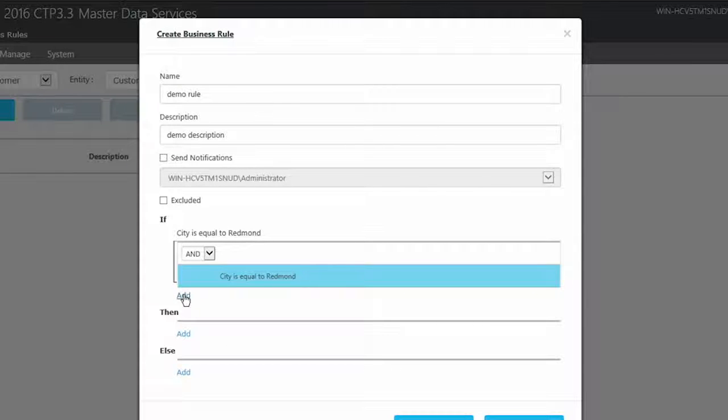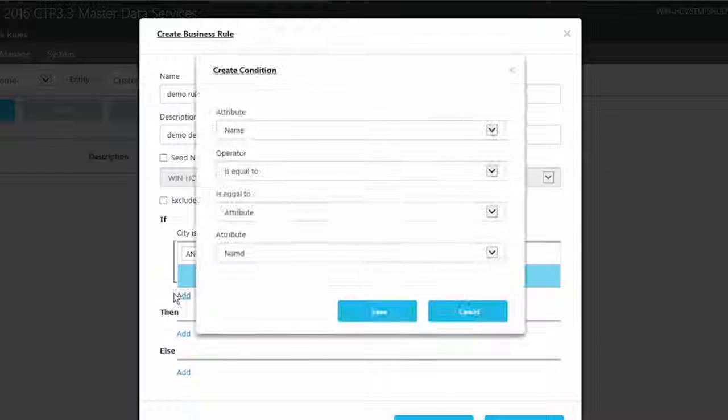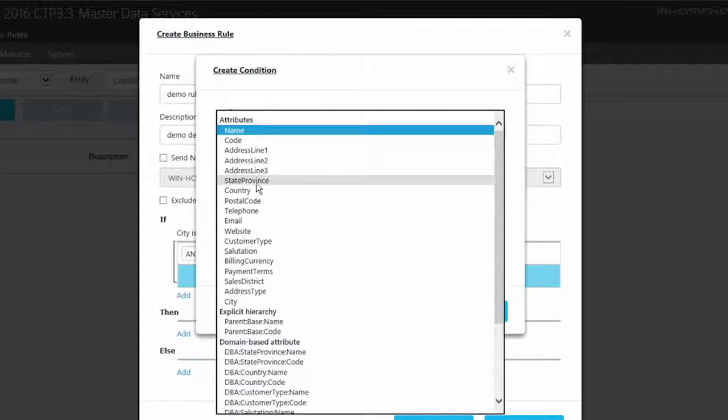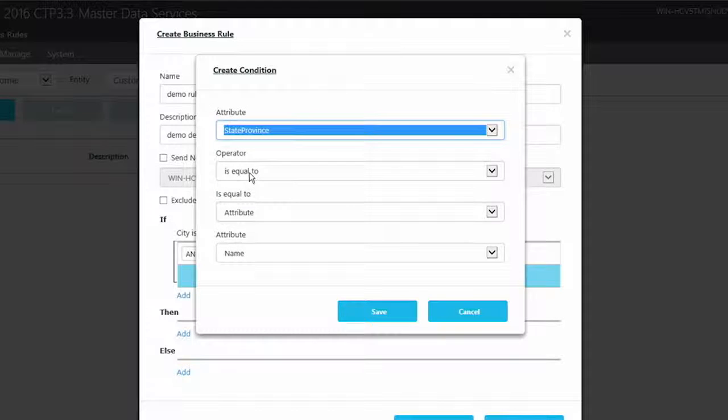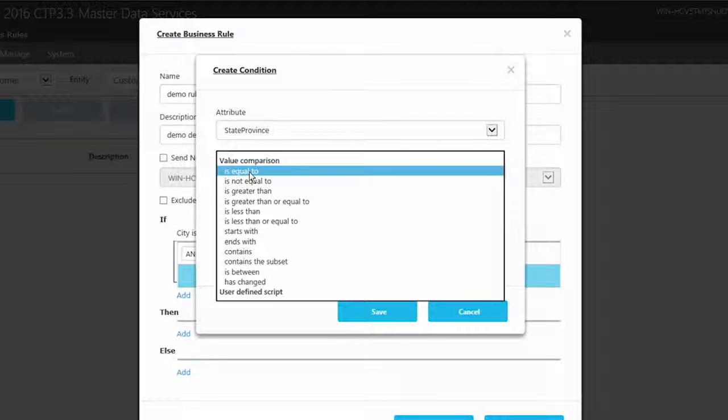I'm actually going to add another condition that we talked about. I need to add the state. If it contains Washington, I need to add that condition to it. So I'm going to pick state province. We have various operators such as equal to, not equal to, greater than, less than, starts with, ends with, and contains, is between, has changed.